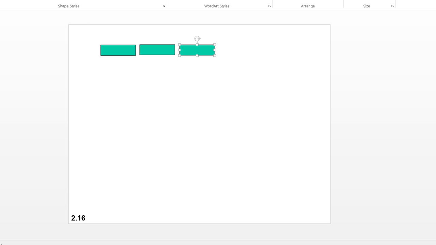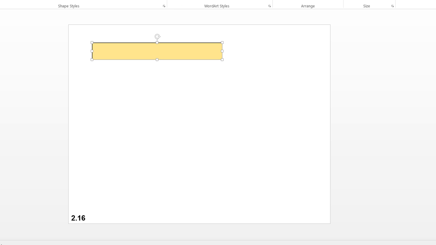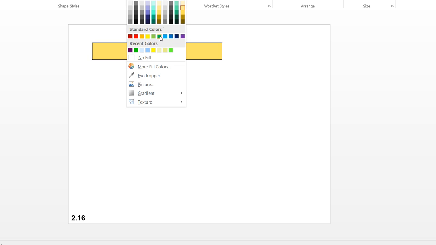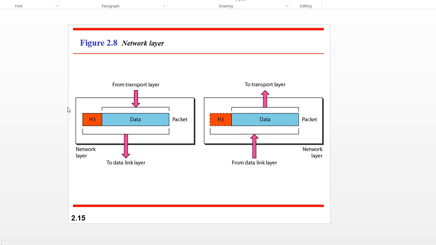But here in the network layer what happens is, all these frames are added together. See now, I will use some other color to make you understand. See, this entire set of frames I have added in one box. This is called a packet. This is done in the network layer. So we can call it a data packet.